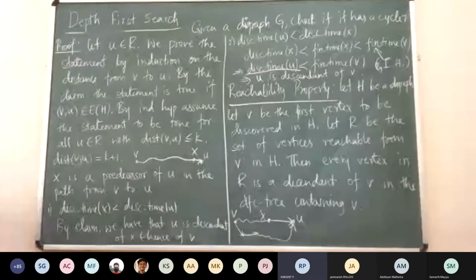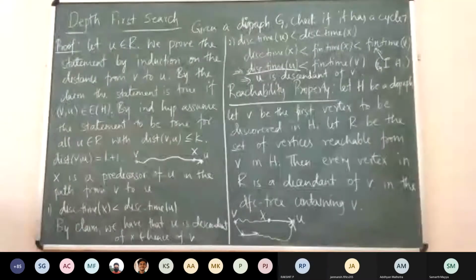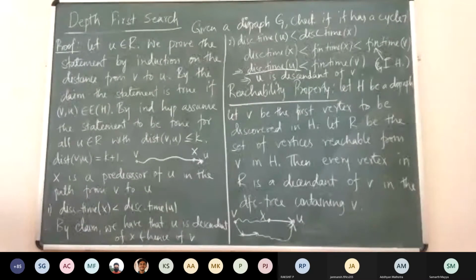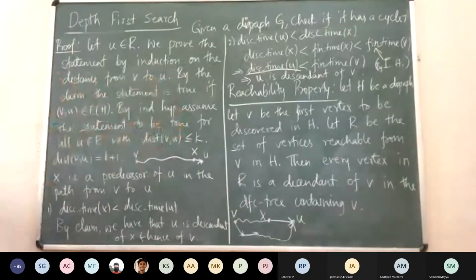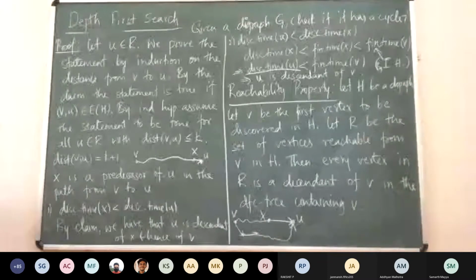So is this fine? Any more questions? All of these things we are arguing based on the pseudocode we wrote. All this discovery time and finishing time comes from that pseudocode. That is our algorithm. Every time you look at this, you need to go back to that algorithm, mainly the explore function, where we call explore recursively to explore all the other vertices.